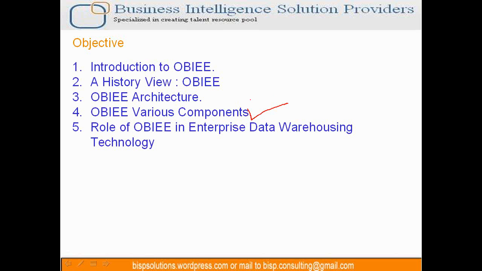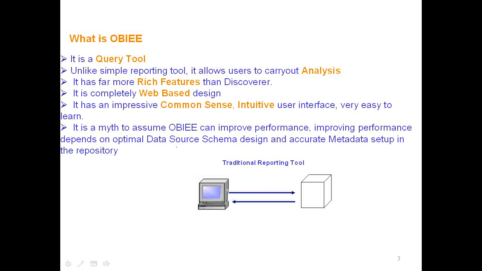That's the beauty of it. Therefore, wherever Oracle implemented an Oracle transactional system like EBS, they are recommending their clients to go for OBI. So that's one thing that opens up plenty of job opportunities for OBI professionals. Okay, it's a reporting solution. So traditional